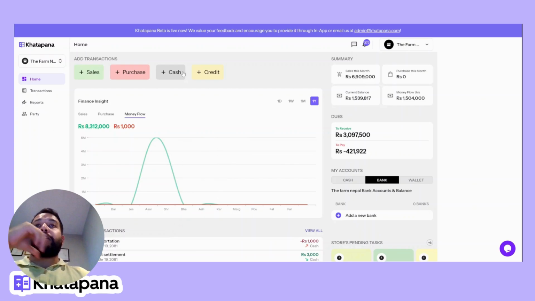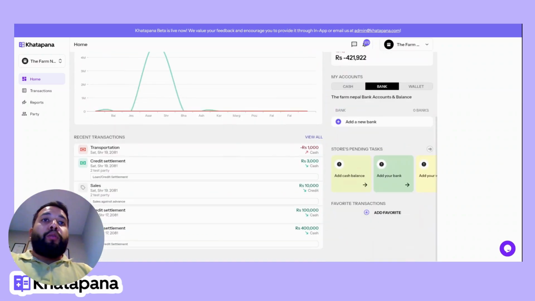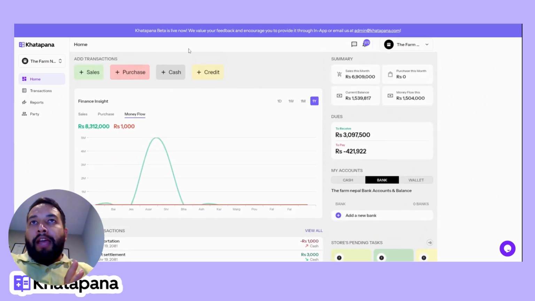So this is the dashboard. Once you buy our subscription, you can configure your business, enter the details, and this is the kind of dashboard that you get. So usually you have these four options of recording. You have sales, purchase, cash, and credit. Every transaction, trust me, every possible transaction is manageable through these four options. So let's try one. Let's start with the sales.